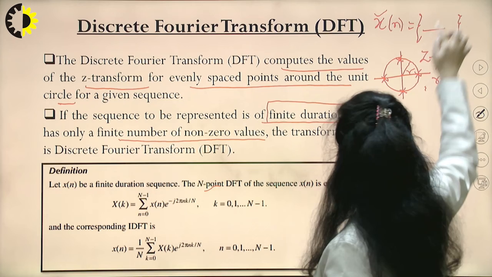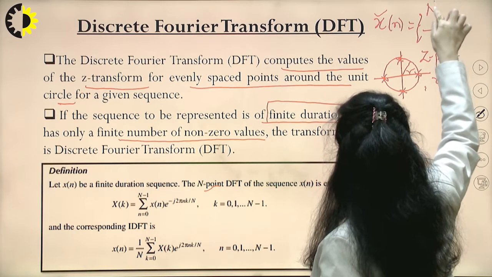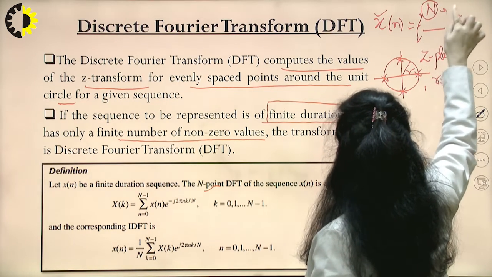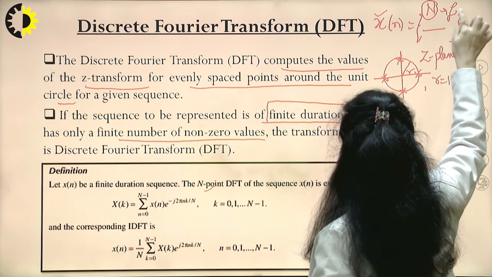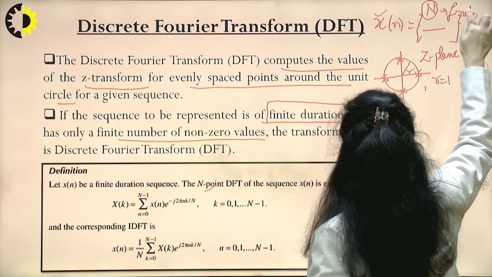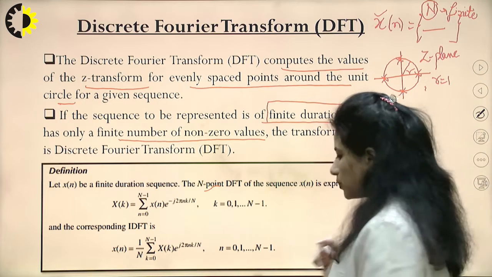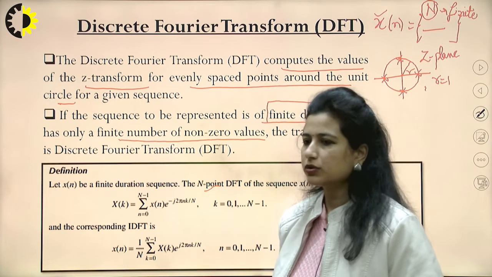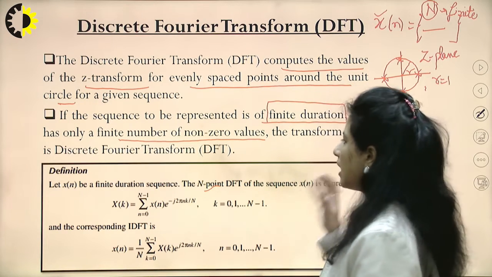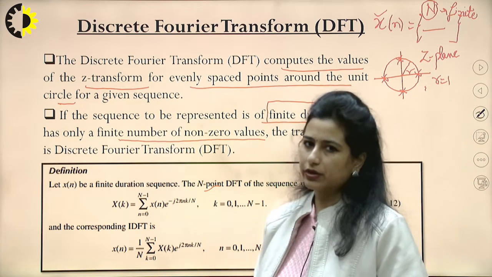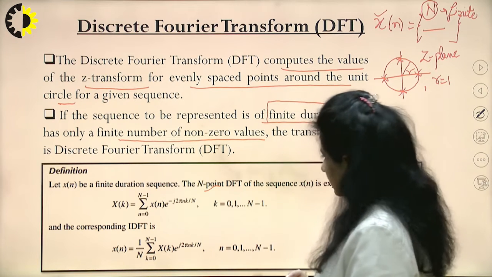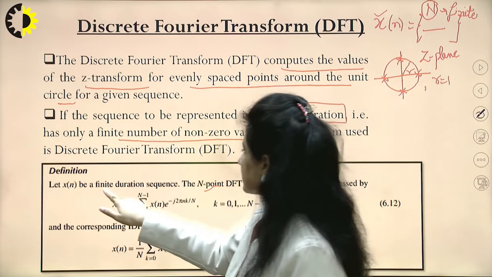So the number of samples, denoted by N, should be finite. Like in the case of the normal Fourier transform, the sequence can be infinite. In Z transform also the sequence can be two-sided infinite, but that is not the case with the discrete Fourier transform.